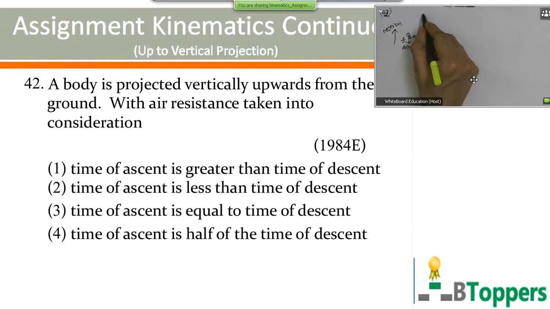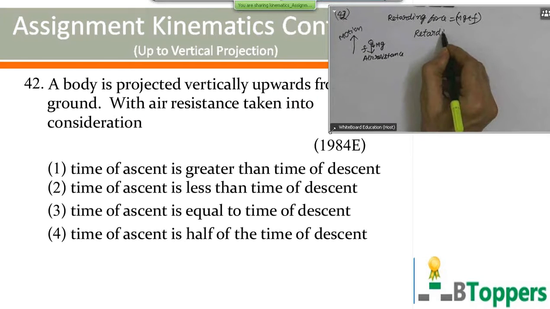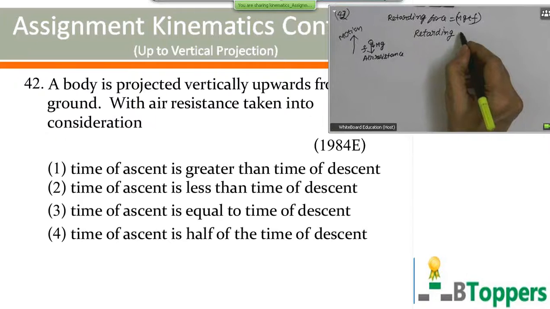So the retarding force during the upward motion will be mg plus f, and retardation, for this question involves Newton's laws also.